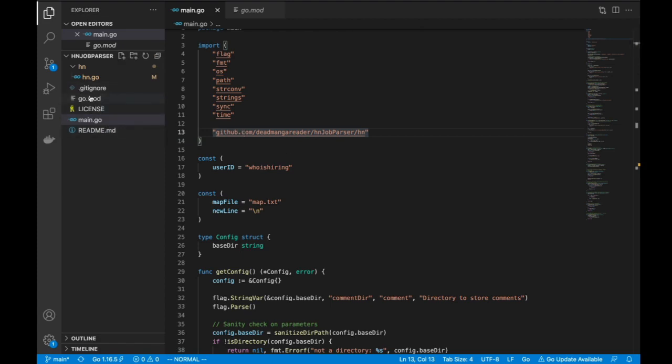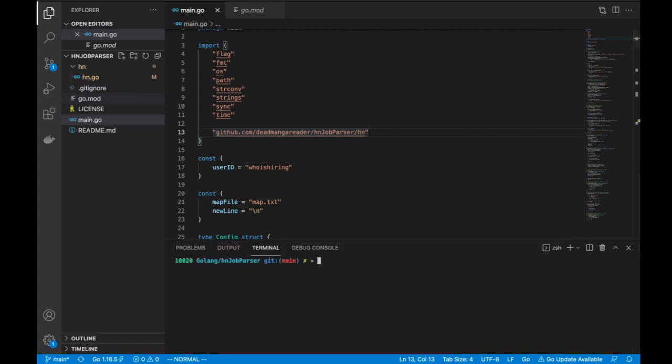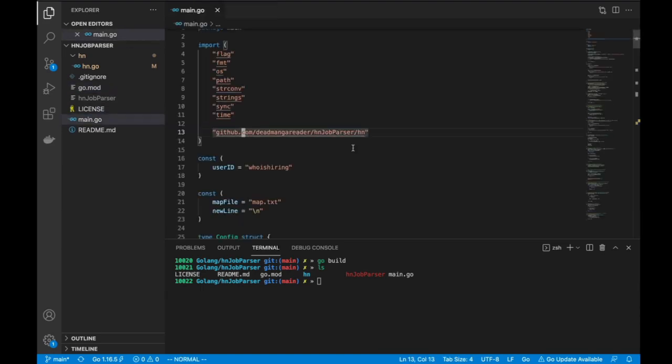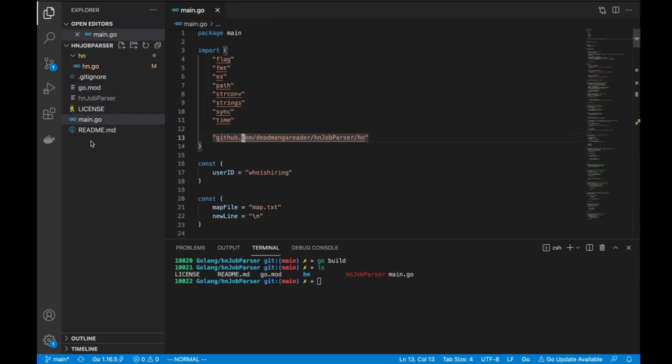The code will compile fine. There is no problem there. It will create a binary matching job parser, which is the name of the module that you have defined. Interesting, so it just looks at where it is supposed to find that code. If it is able to find it locally, it will be like, oh awesome, got the package that I needed. But how did it know to look for hn.go?